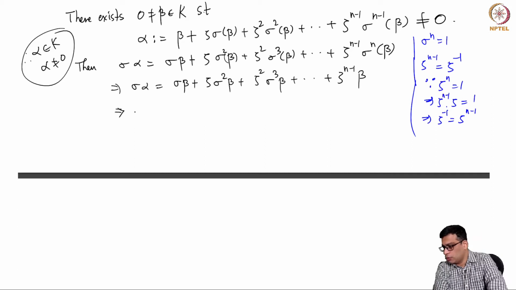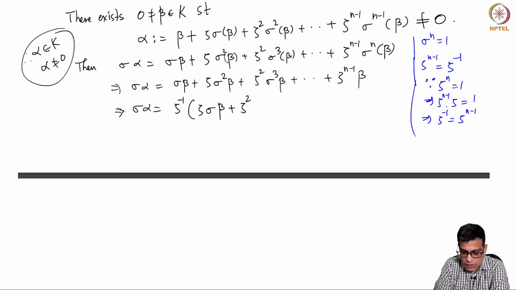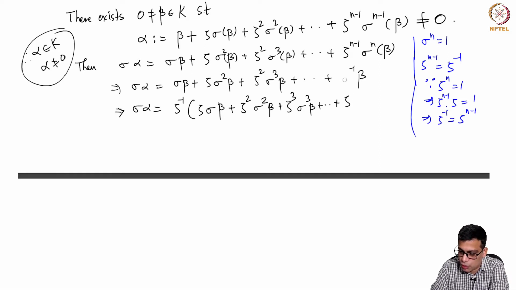So now I am going to skip a step here. So sigma alpha is equal to zeta inverse times zeta sigma beta, zeta square sigma square beta, zeta cubed sigma cubed beta. The previous term here is zeta n minus 2 sigma n minus 1 beta plus zeta n minus 1 beta.